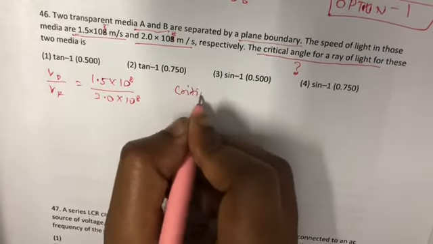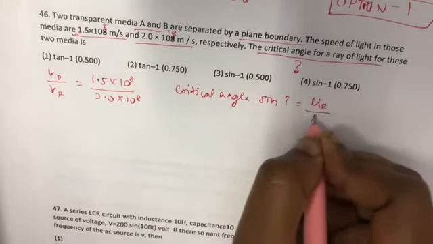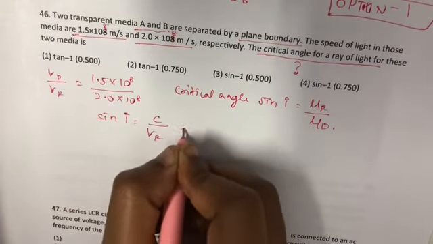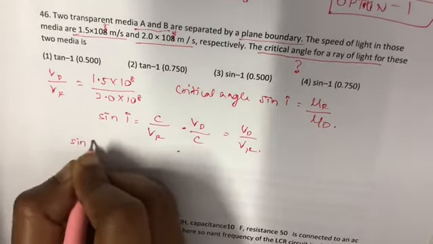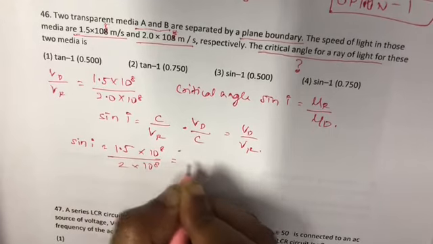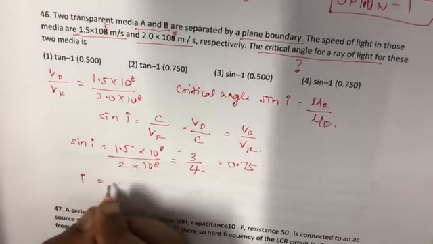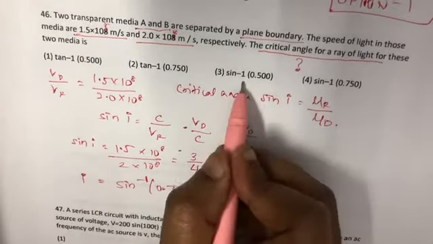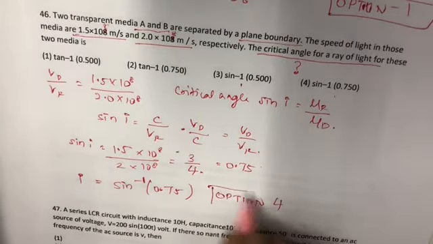We have to find the critical angle. Sin i is equal to mu R by mu D, which is equal to C by VR into VD by C, which is equal to VD by VR, which is 1.5 into 10 power 8 by 2 into 10 power 8, which is equal to 3 by 4, which is equal to 0.75. i is equal to sin inverse 0.75, which is option 4.